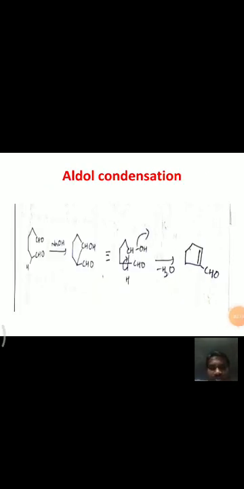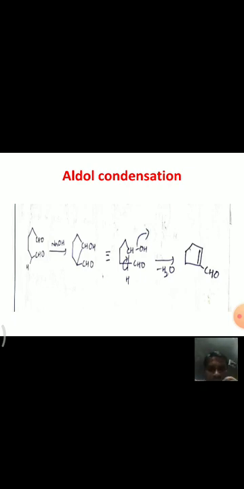And see here, this is one more aldol condensation, between a molecule in which two aldehydes are there within one molecule. This is hexane 1,6-dial.